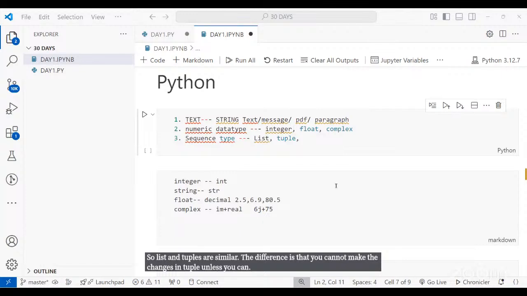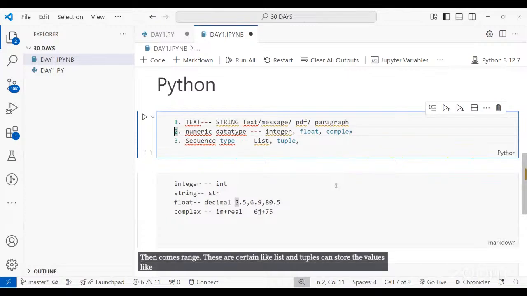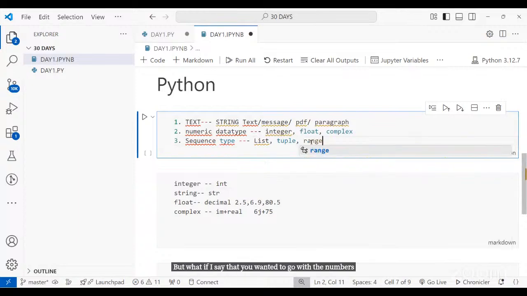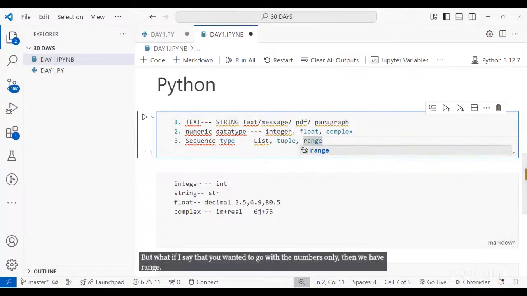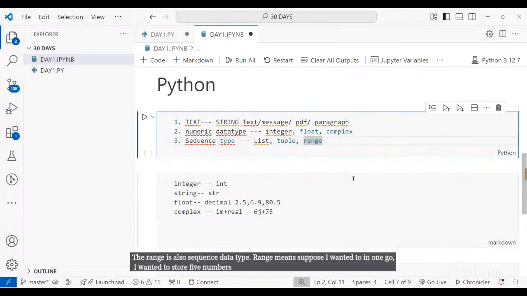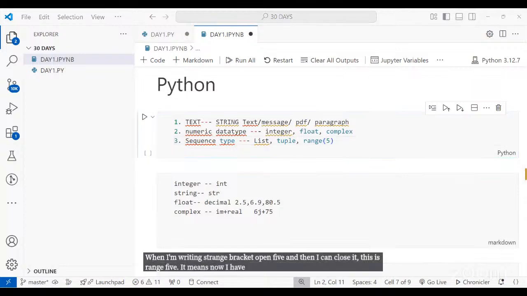Then comes range. List and tuples can store values like multiple numbers. If you have a string, like I said, MacBook, which is a string, you can store that in a list too. But what if you wanted to go with numbers only? Then we have range. Range is also a sequence data type. Suppose in one go I wanted to store 5 numbers, starting from 1, 2, 3, 4, 5. I can use this range sequence type, which will help me store 5 values. So when I write range, bracket open 5, and then close it, this is range 5. It means now I have stored 5 values using the range sequence type.